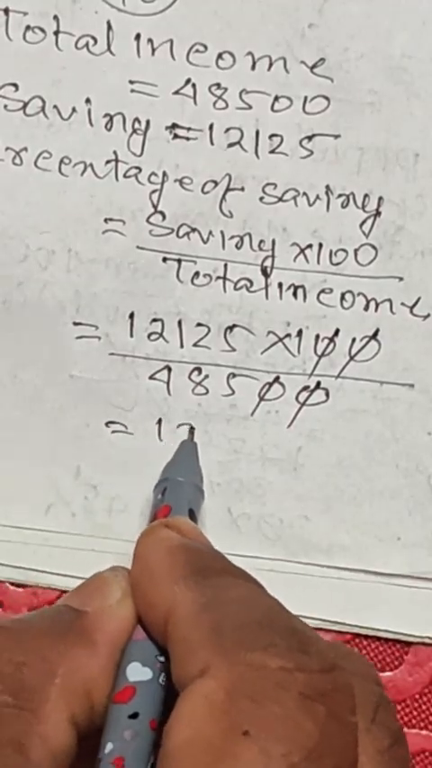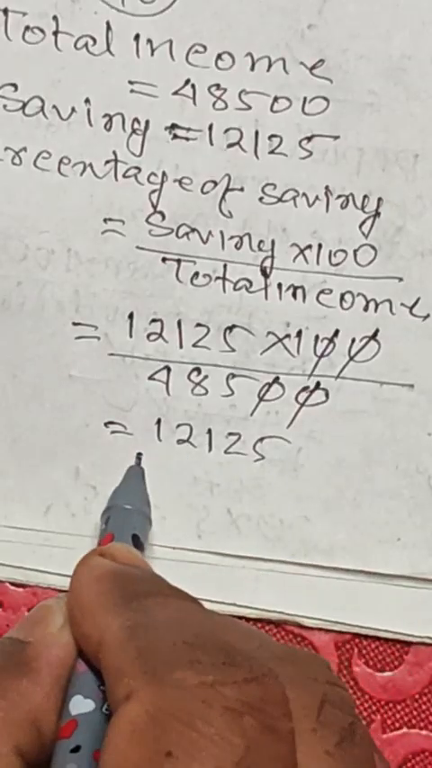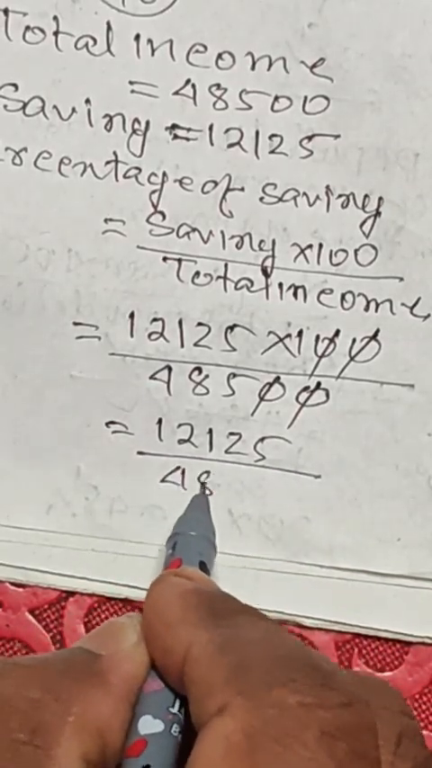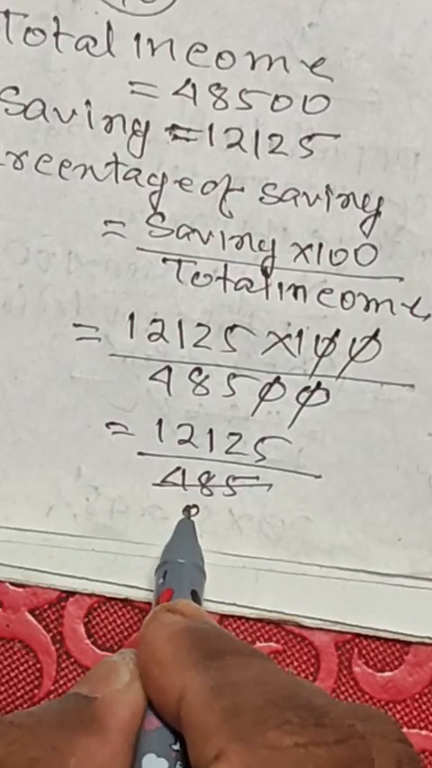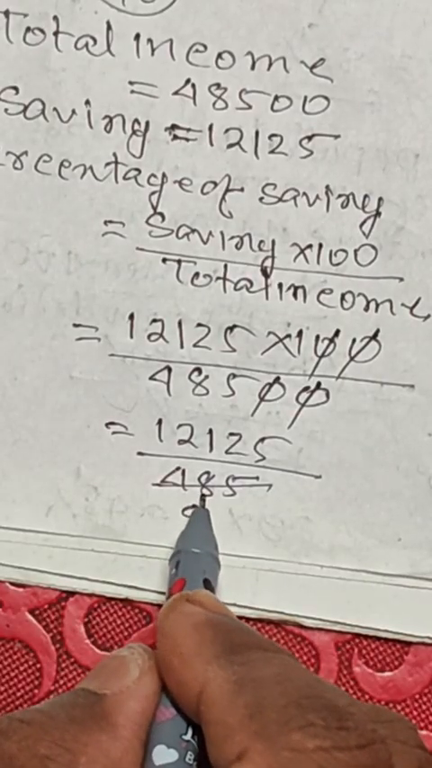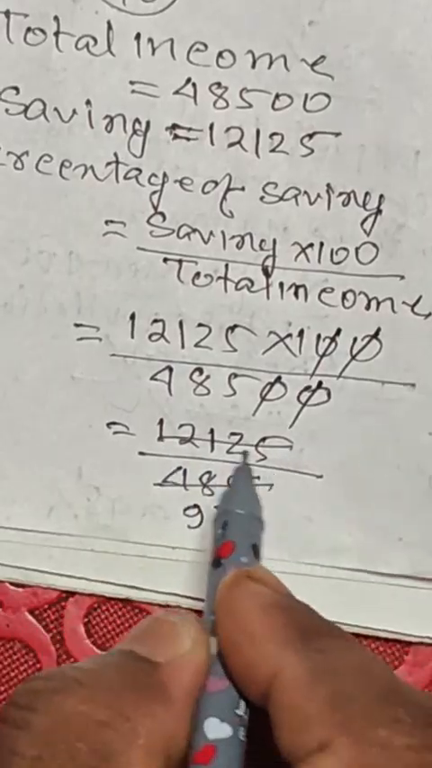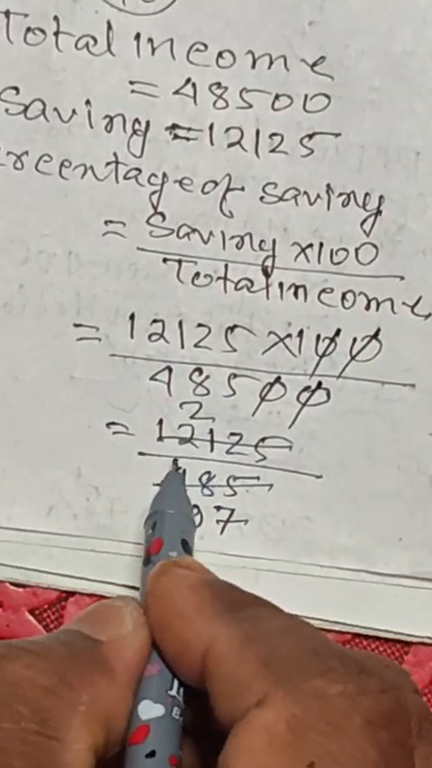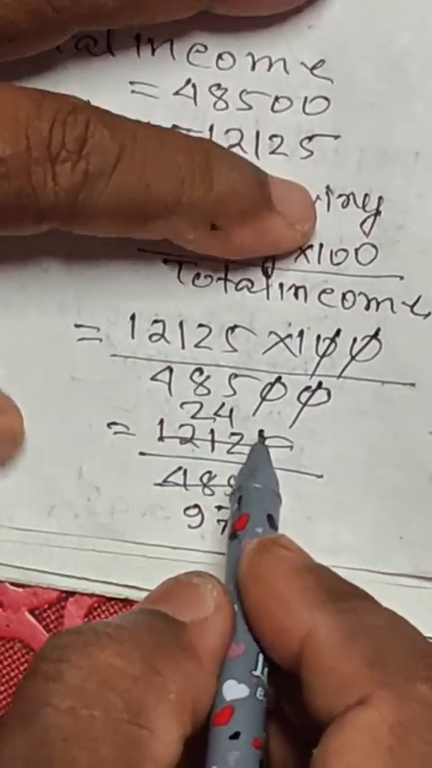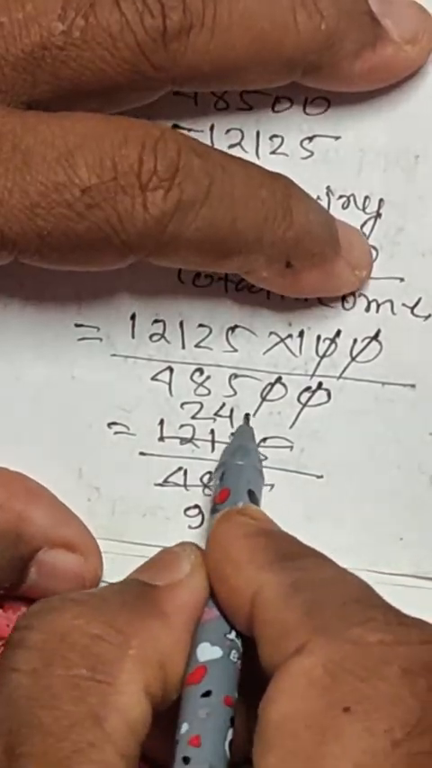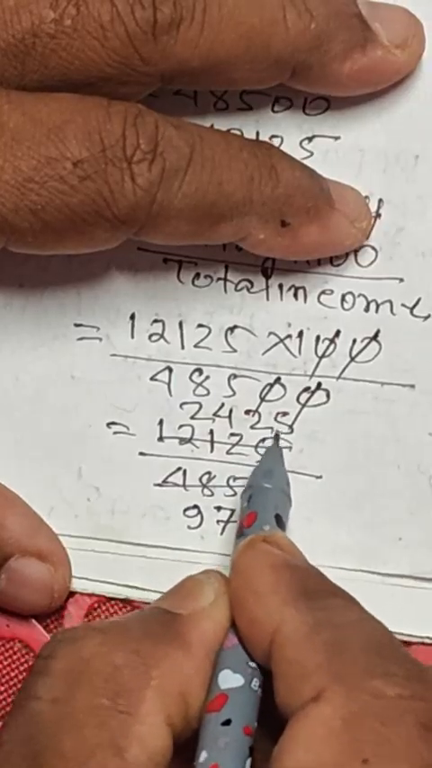Remaining 12125 divided by 485. Divide this by 5. 5 9s are 45, 3, 35. 5 7s are 35. This is divided by 5. 5 2s are 10, 21. 5 4s are 21, 1, 12, 5 2s are 10, 2, 25, 5 5s are 25.